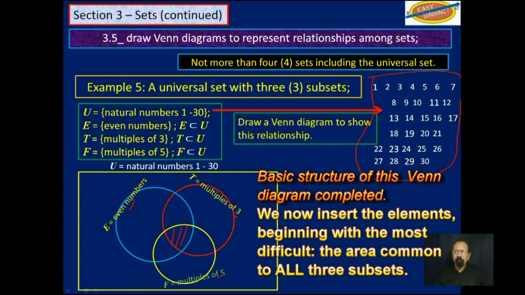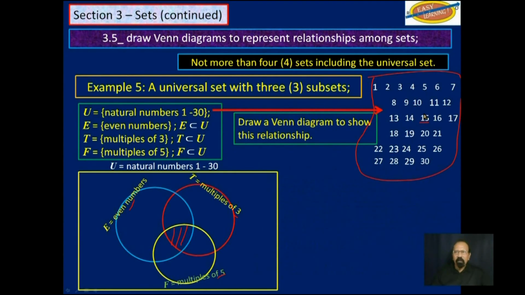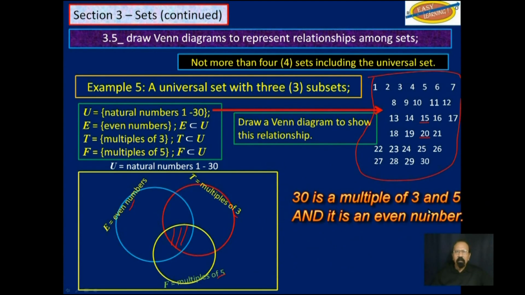So we can look at them. Let's look at maybe the multiples of 5 first. Look at 15. That is a multiple of 3, but it's not an even number. And let's look at 20. It's an even number. It's a multiple of 5, but it's not a multiple of 3. Let's look at 30. 30 is a multiple of 3.